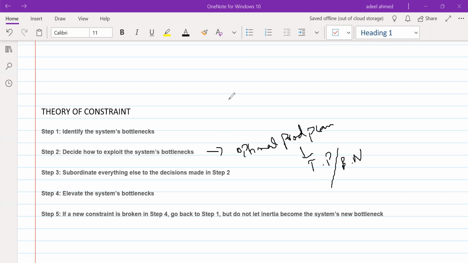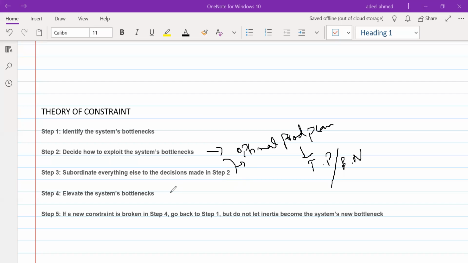This is what it says, that we subordinate everything else to the decisions made in step 2. In step 2, we calculated throughput per bottleneck, we did the ranking, and based on that ranking, we have decided the sequence in which we are going to produce the products. And this would eventually result in the optimal production plan. And we can decide what the preference is for producing these products.